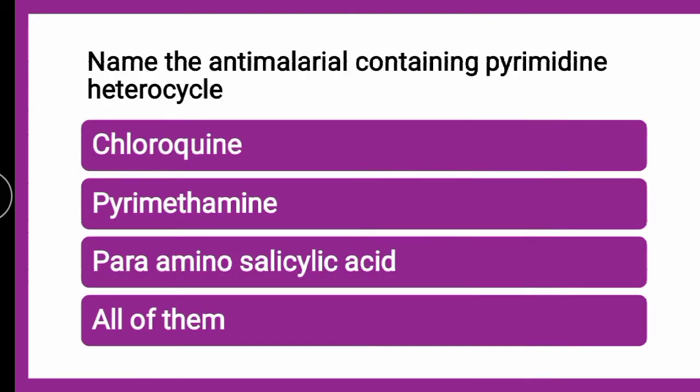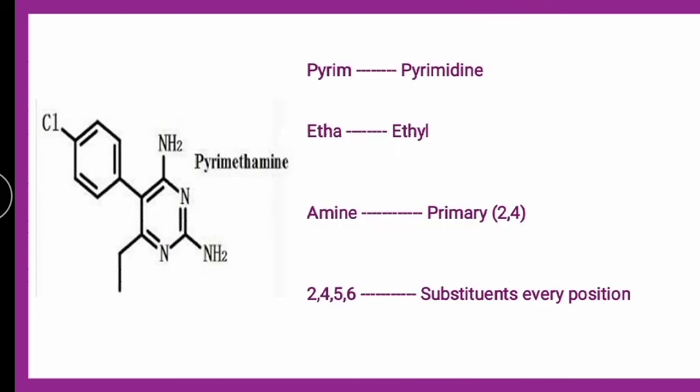Next question is, name the antimalarial containing pyrimidine heterocycle. Whether it is chloroquine, pyrimethamine, PAS, or all of them, the correct answer is pyrimethamine, which is an antimalarial which contains pyrimidine heterocycle.